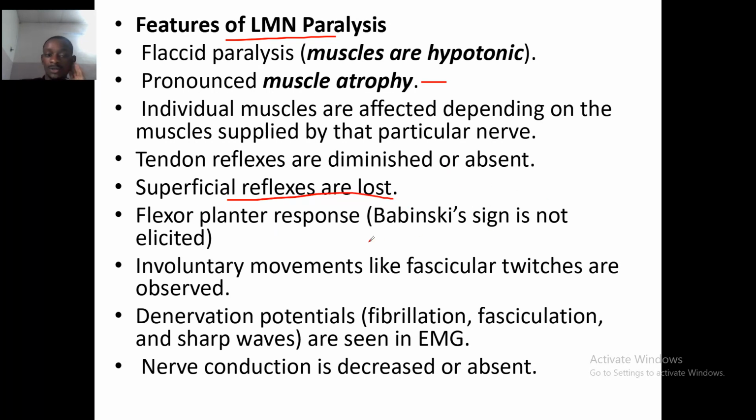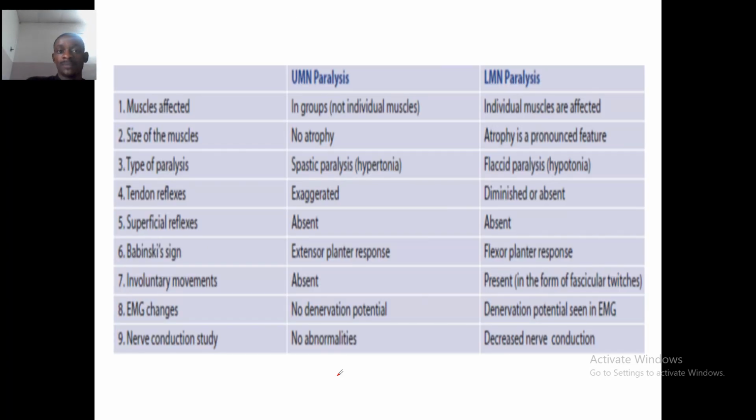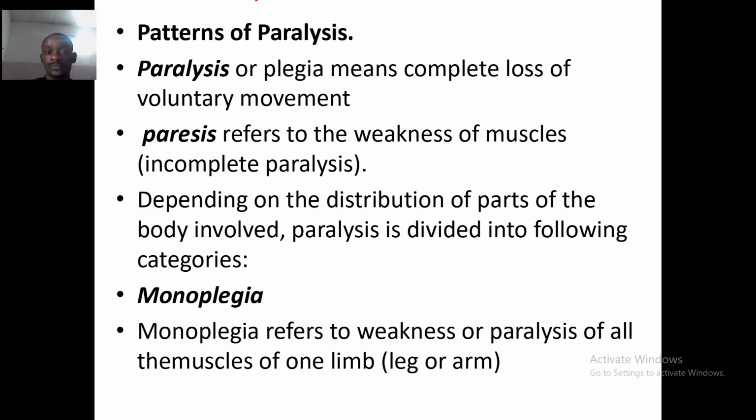Superficial reflexes are lost. We have a negative Babinski sign, and involuntary movements like fascicular twitches are observed. We have denervation potentials such as fibrillation and fasciculation as seen in EMG. Nerve conduction is decreased or absent. So guys, this is a table showing the summary between upper motor neuron paralysis and lower motor neuron paralysis. You could pause this video to check through.